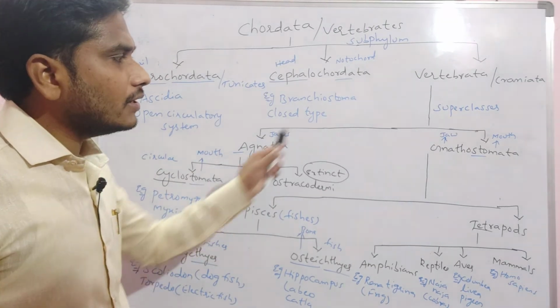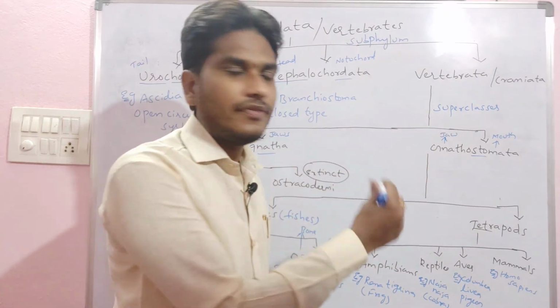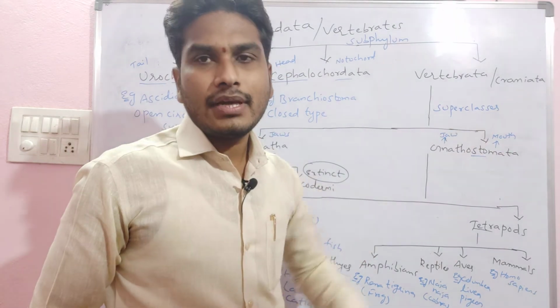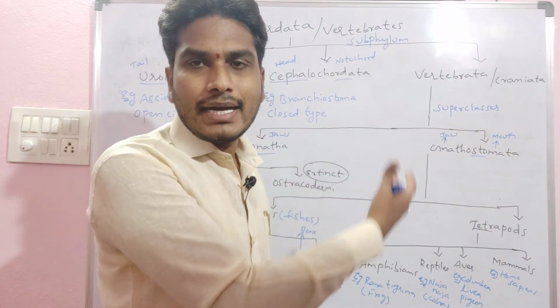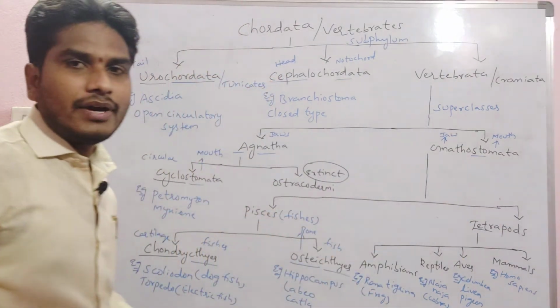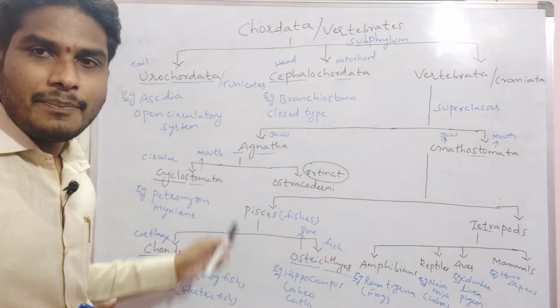Then moving to the other superclass, Gnathostomata: the name itself indicates gnatho, which means jaws, and stomata, which means mouth. That means jaws are present in their mouth, hence we call them Gnathostomata. Gnathostomata are again divided into two groups, Pisces and tetrapods. Pisces means fishes.